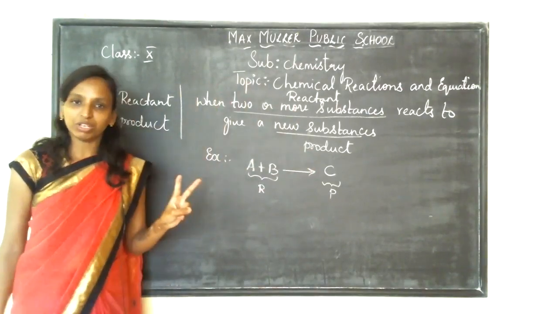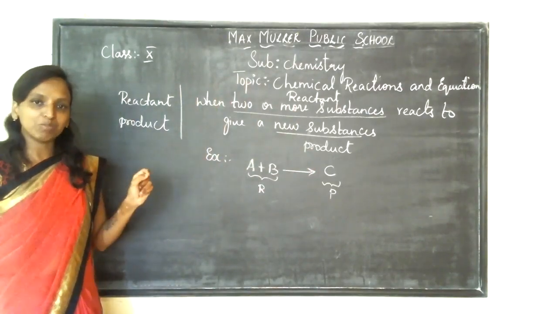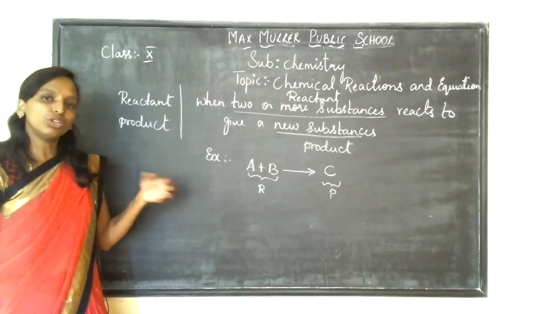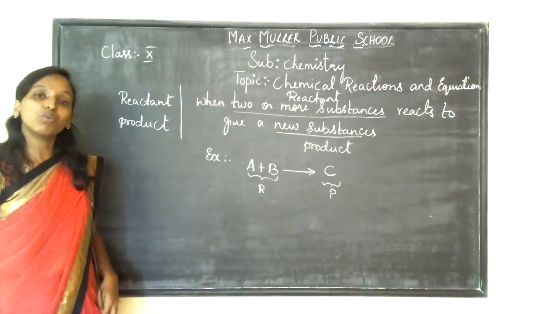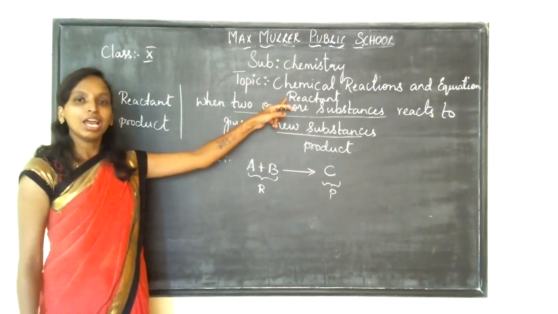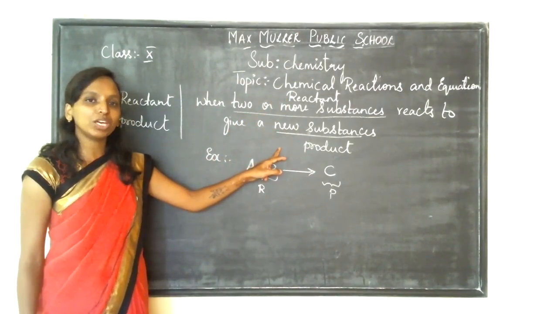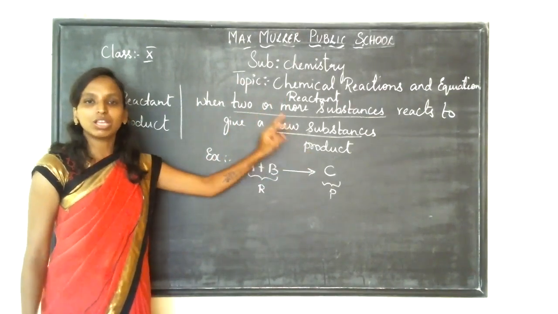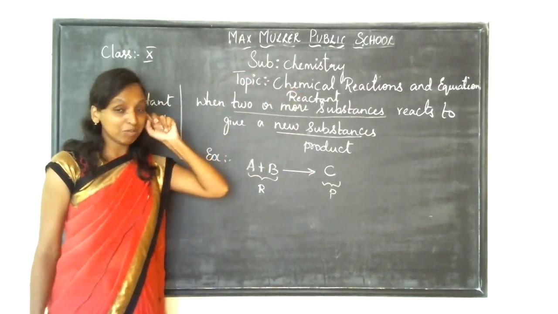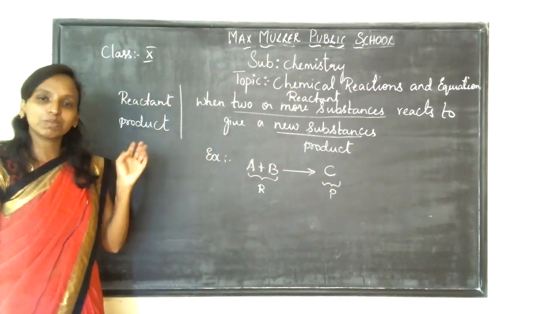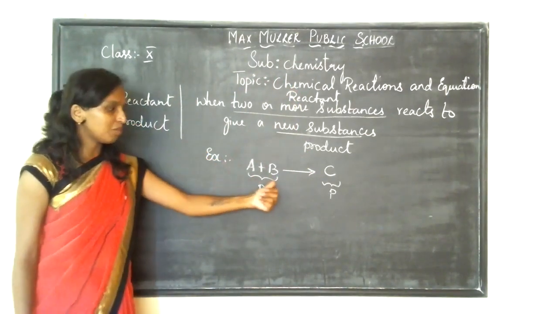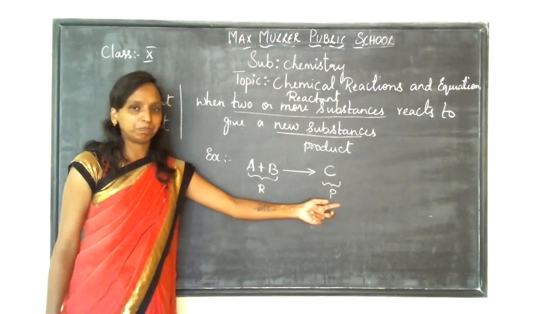Two ways I can define it for you, children. A chemical reaction is when two or more substances are reacted together to give you a new substance. Those two or more substances, in chemical terms, are called reactants, and the new substance which is formed is chemically called your product. So that is what is called a chemical reaction. When two or more substances, that means reactants, react to give you a product, here is the same thing which I wrote as an example.